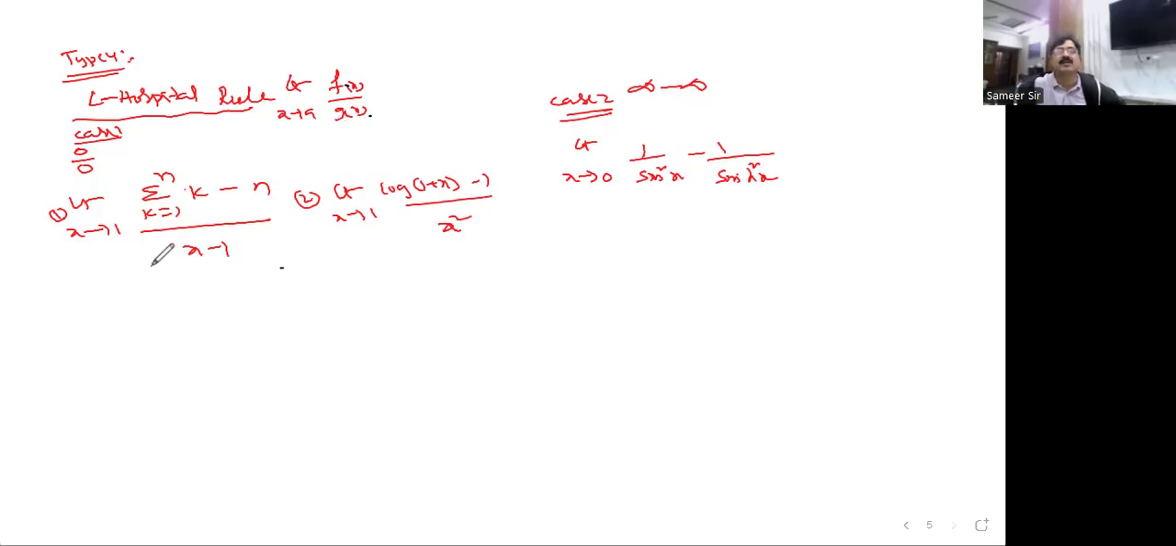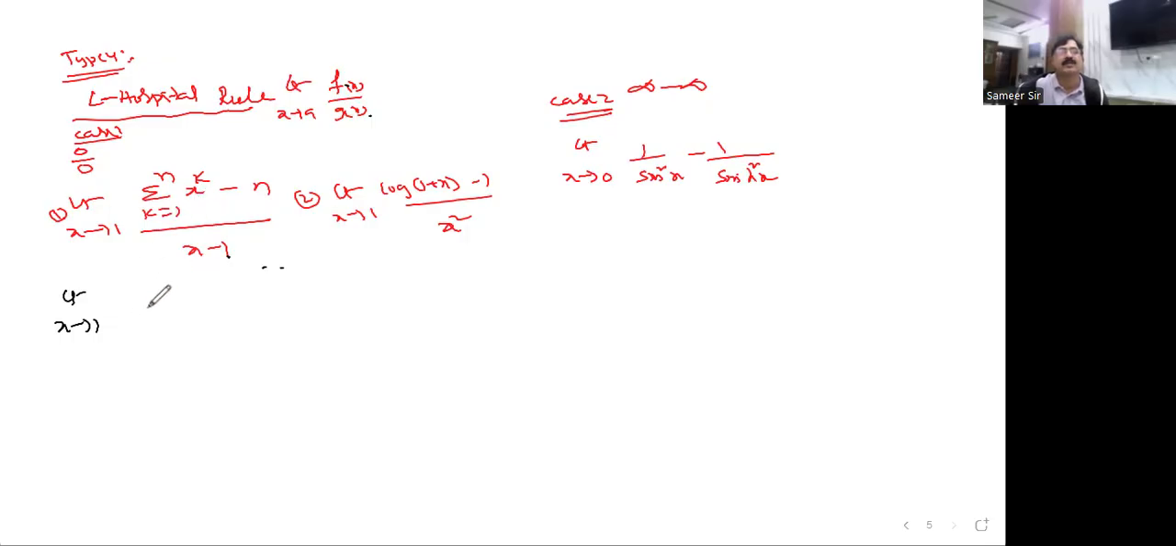Here are the 2 examples I have taken. It can be written as limit x extends to 1. If you substitute here, 1, 2, 3 up to n, I can write. Yeah, you see the first example. I have taken this example here.